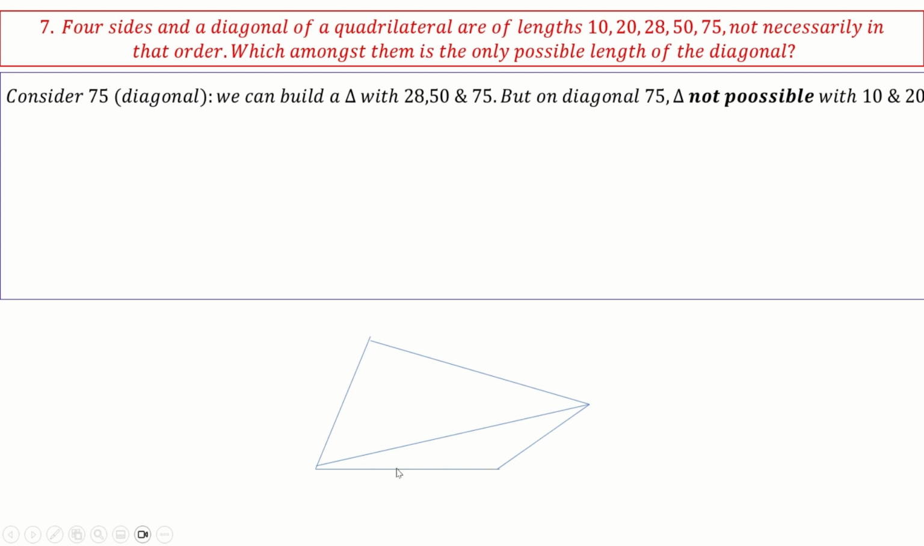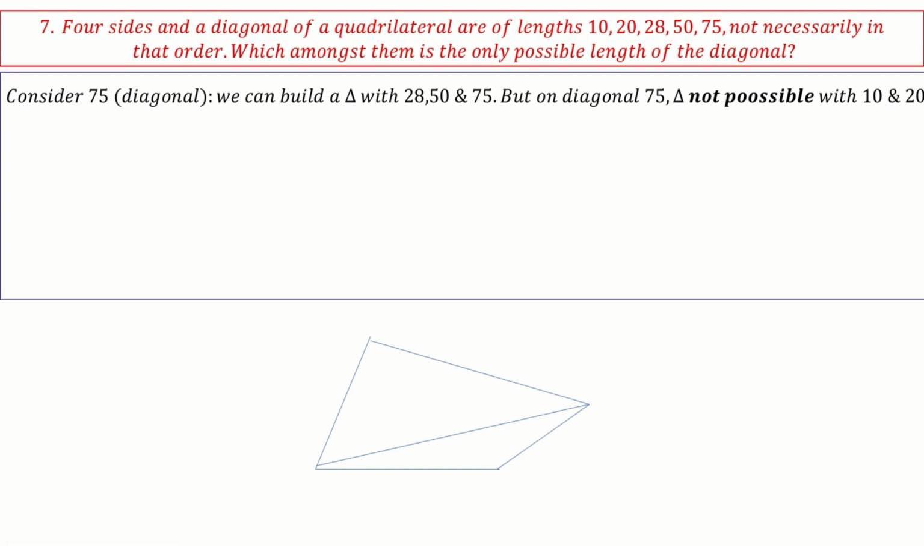Sum of these two should be greater than 75, which is okay, but 10 and 20 will be part of the other two, right? So 10 and 20 cannot form a triangle with 75. You change to any other number. You take 10 and 28, then it cannot form with 75. 10 and 50, it cannot form a triangle with 75. So 20 and 50, it cannot form a triangle, right? So there is no possibility of forming a triangle if 75 is the diagonal.